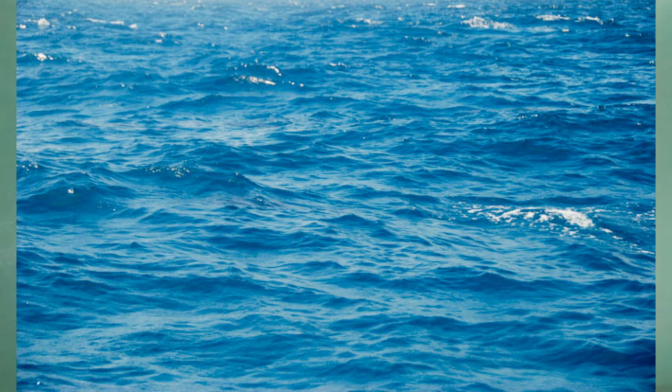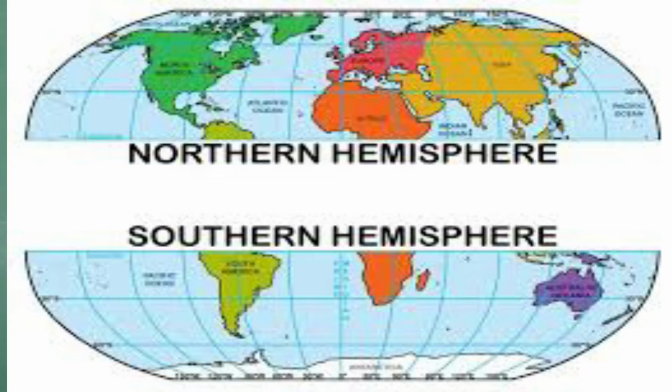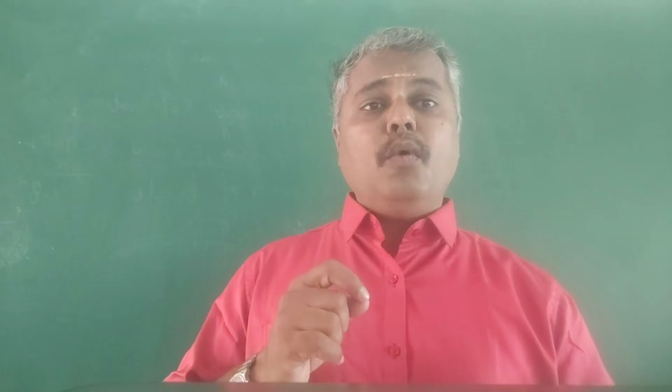Next is ocean water. The continents and oceans are not evenly distributed in the northern hemisphere and the southern hemisphere. In the globe, the top is the northern hemisphere, the bottom is the southern hemisphere. The northern hemisphere holds nearly 61% of the land, whereas the southern hemisphere holds 81% of the water. Due to this, the northern hemisphere is called the land hemisphere, and the southern hemisphere is called the water hemisphere.